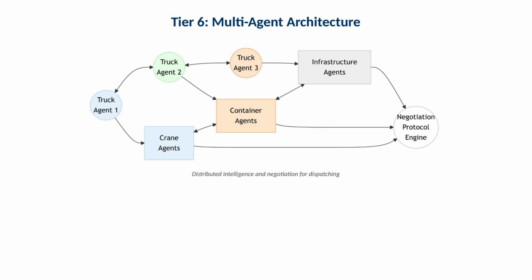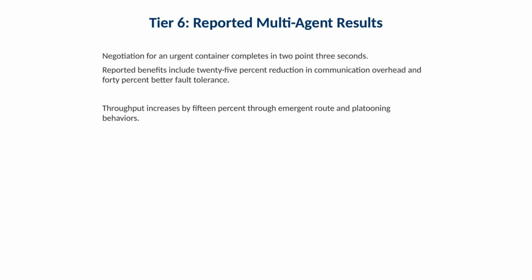Operationally, the key is structured communication. Agents need a shared protocol to avoid conflicting decisions, such as 2 trucks attempting the same pickup. Negotiation for an urgent container completes in 2.3 seconds. Reported benefits include 25% reduction in communication overhead and 40% better fault tolerance. Throughput increases by 15% through emergent route and platooning behaviors. Operationally, this means agents can coordinate faster than a centralized system under load.